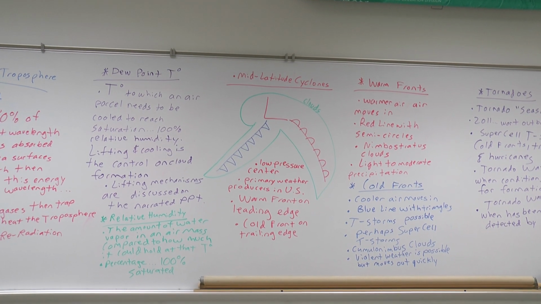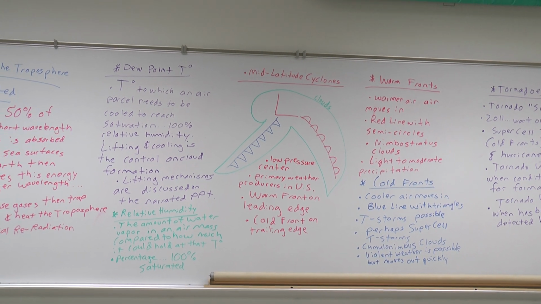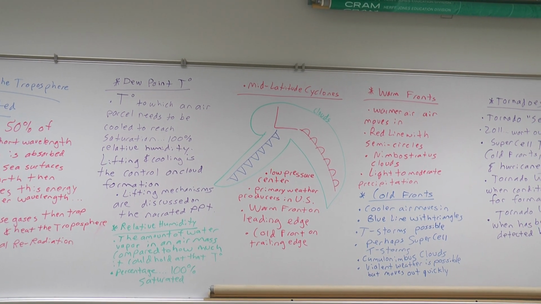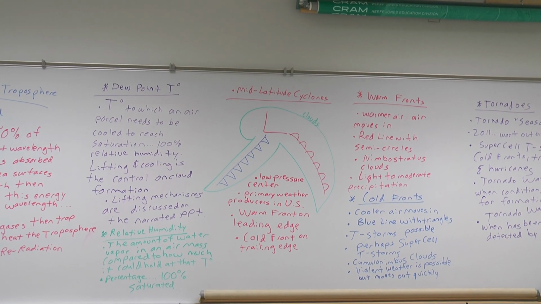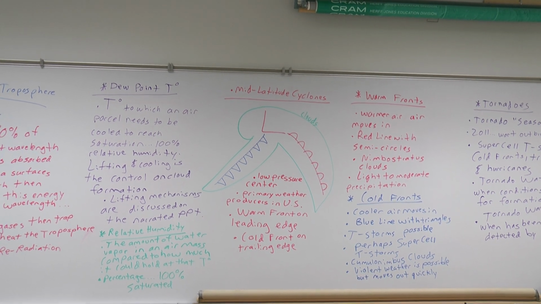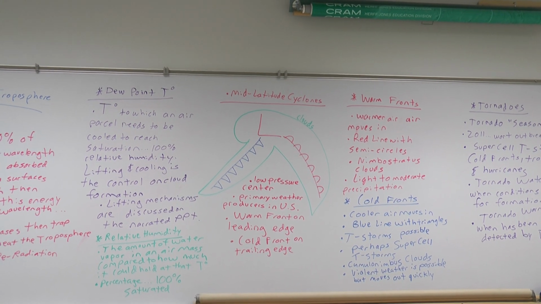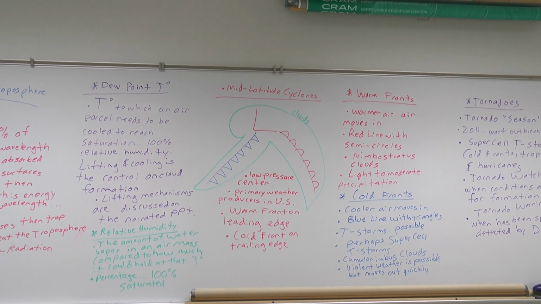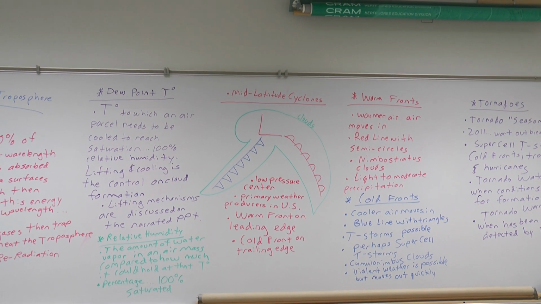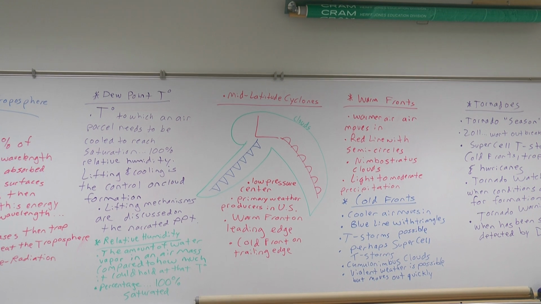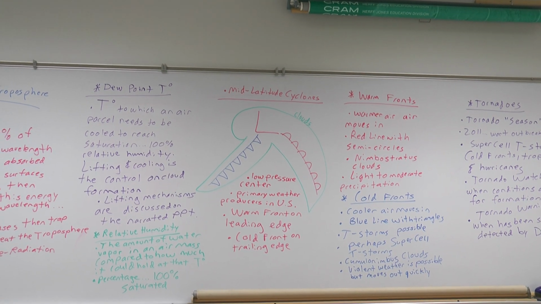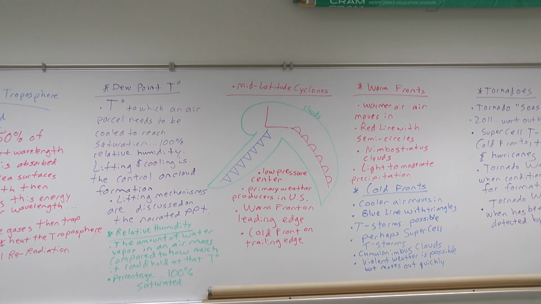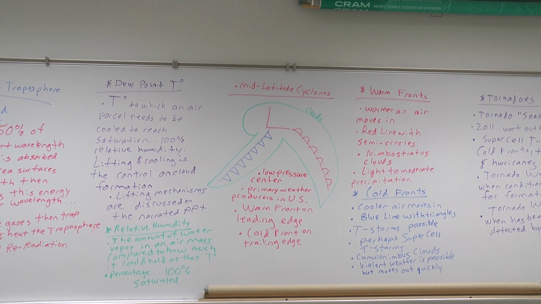Okay, our next topic, mid-latitude cyclones. That drawing there might look a little funny. It might look like a jellyfish or something. There's a pretty good drawing of these in the narrated PowerPoint. It begins with the red L there, because this is a cyclone, just like any other cyclone, which means what? It's a low pressure center. So we show them on the weather map with a red L. L for low, red for warm air. I did not write that down, but I'm speaking it, so please add that to your notes. Our cyclones are associated with warm, rising air.